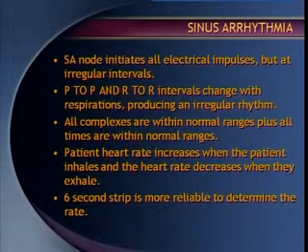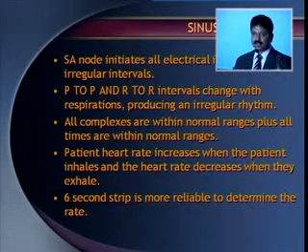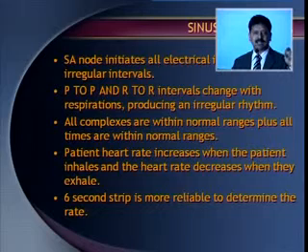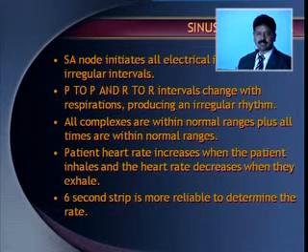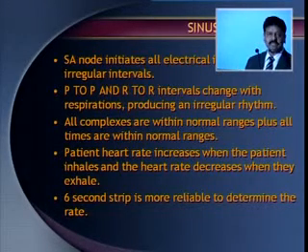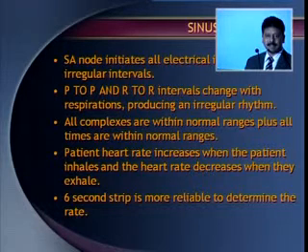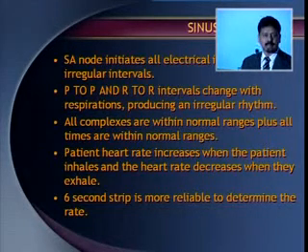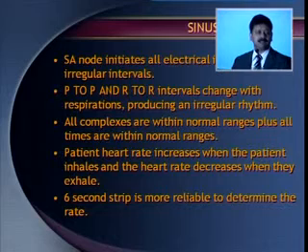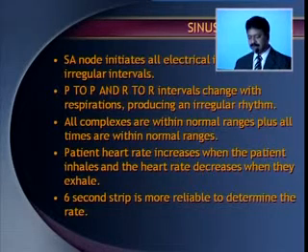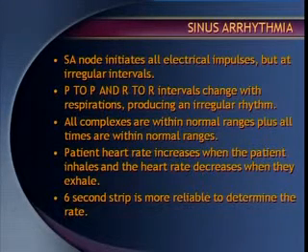The previous speaker already spoke about sinus arrhythmia, so no need to mention it, but let me tell you some things. It usually happens with deep inspiration and expiration. There are certain other conditions that can cause it too, but how do you recognize it? Here, the P to P interval and R to R interval change with respiration, whereas the PR interval is constant.